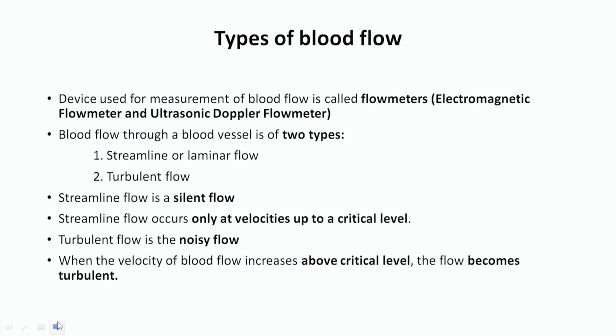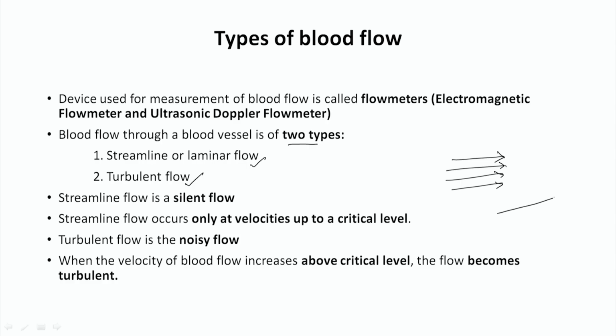Generally, there are two types of blood flow. One is called streamline flow or laminar flow, and the second is called turbulent flow. If the blood flows in one direction from one end to the other end, that is called laminar or streamline flow. They flow in a single direction. That is called laminar or streamline flow.